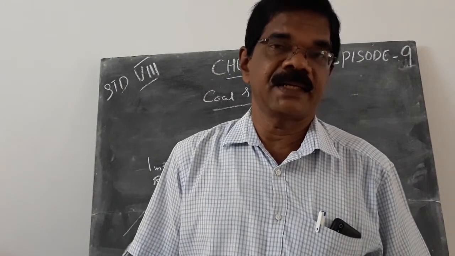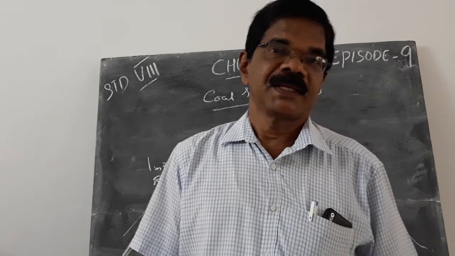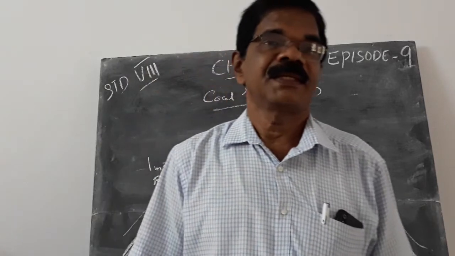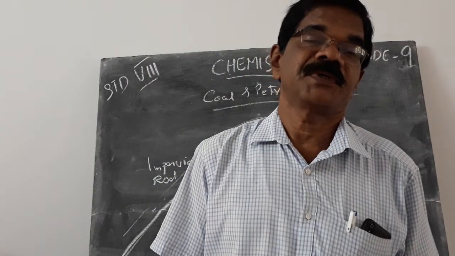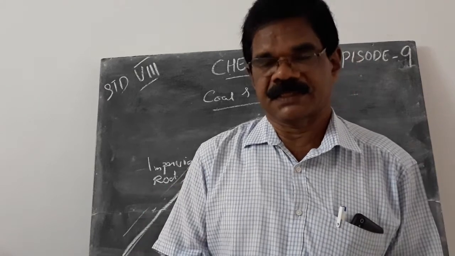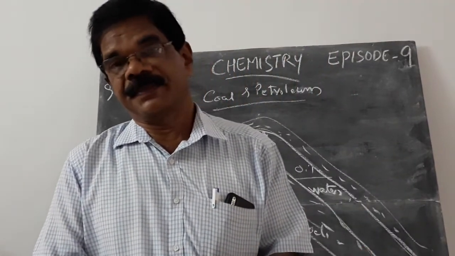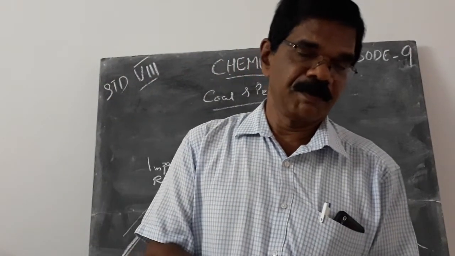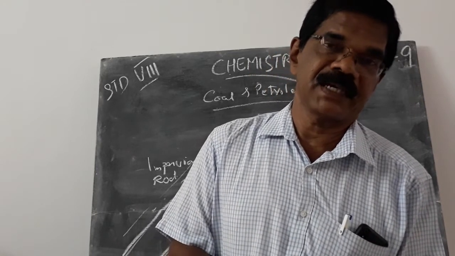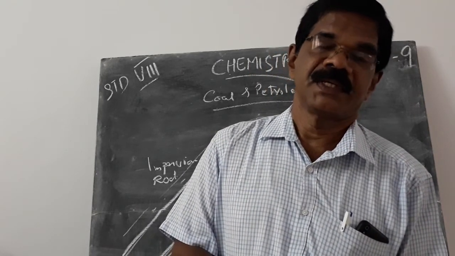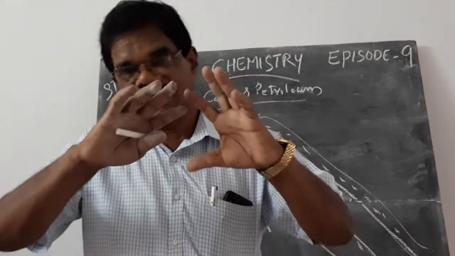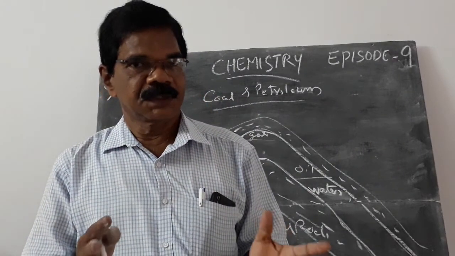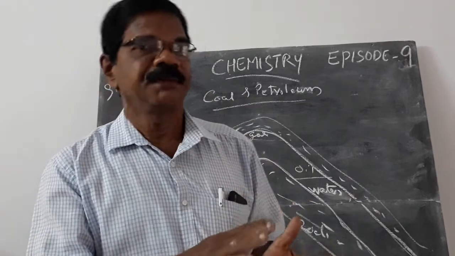Now we are going to learn about petroleum. It is also known as crude oil. Petroleum is a mixture of so many products. What are they? Petroleum consists of petrol, diesel, lubricating oil, paraffin wax, and bitumen, which is used for tarring roads. When we mine this mixture from the earth, we get crude oil. Crude oil is another name for petroleum.